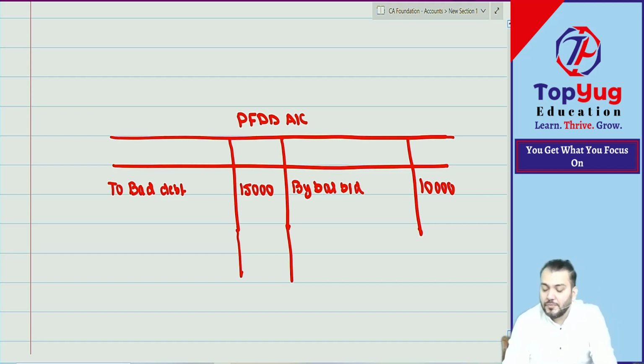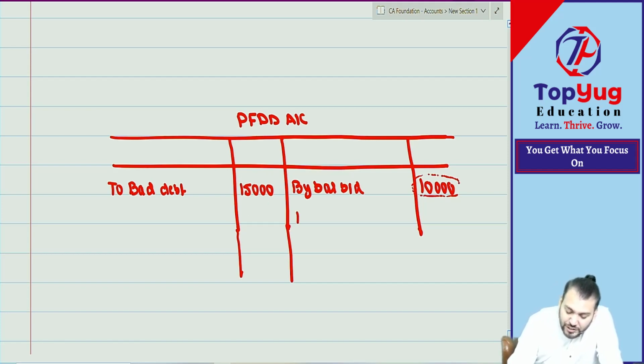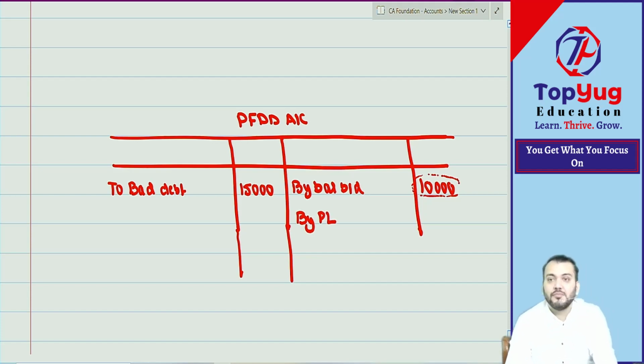Have you understood? Means last year how much provision you created, how much profit you have retained. Last year how much profit you have retained, but the actual loss is how much. So how much deficiency. So can I say again we should retain from current year profit.